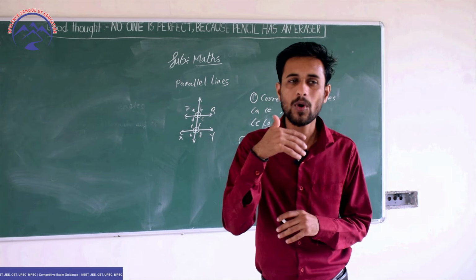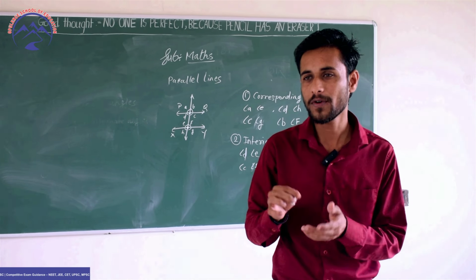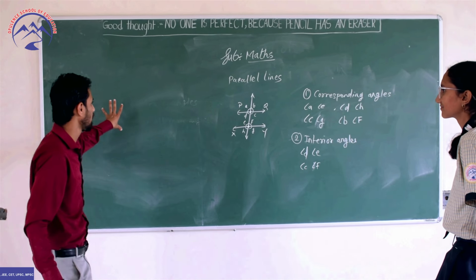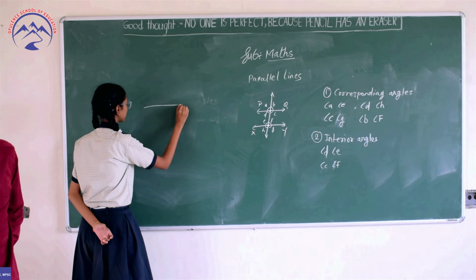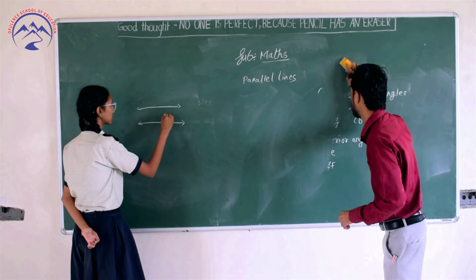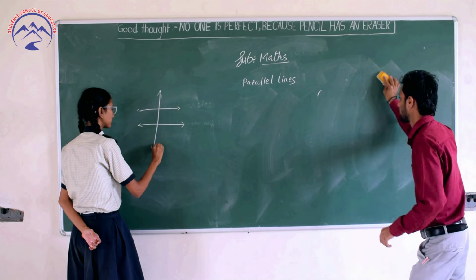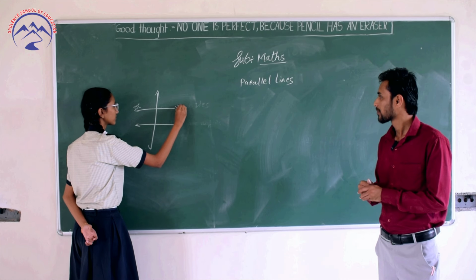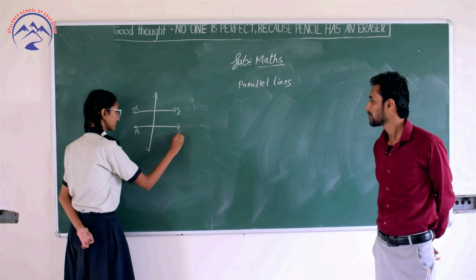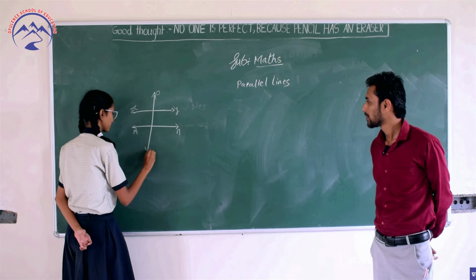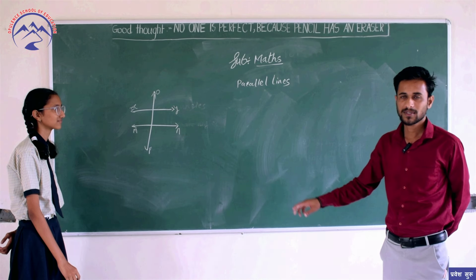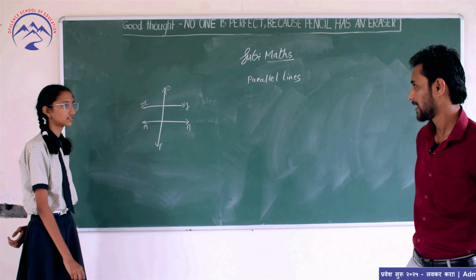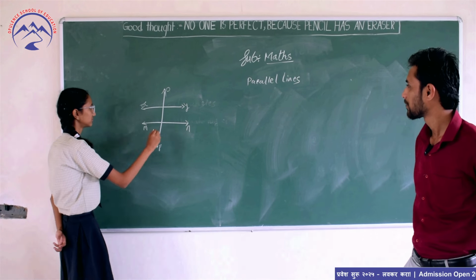We have seen two parallel lines and one transversal. Now I am going to ask you some questions. First of all, Ovi, please stand up, come here, take this chalk and draw two parallel lines. Draw one transversal. Name the parallel lines and the transversal. Very good. Now how many types of angles form? 8 angles. Name those angles.